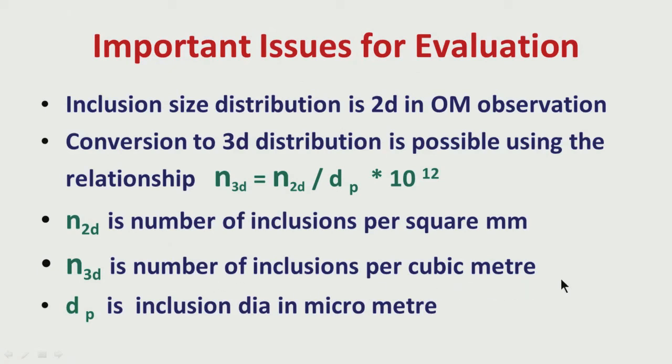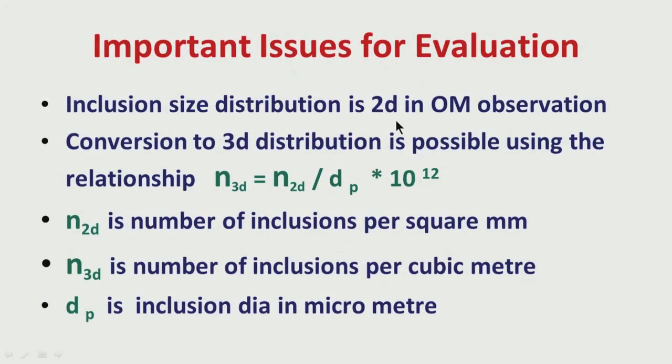What am I trying to tell? Let us take a particular size of inclusion, say the 60 to 70 micrometer range. We have got a number in the two-dimensional observation. Now, what should this number be in three dimensions for this 60 to 70 micrometer diameter size? Let us take an average, that means 60 to 70, the average is 65.